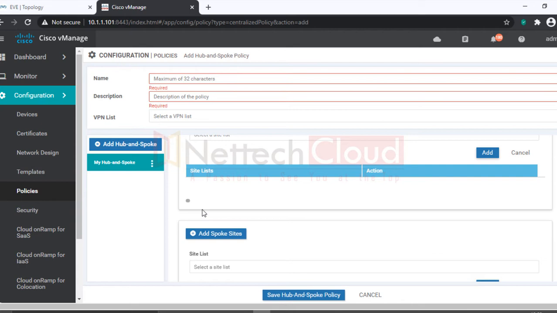It's template based; there is already an option for creating a hub and spoke topology policy. But how is it done?